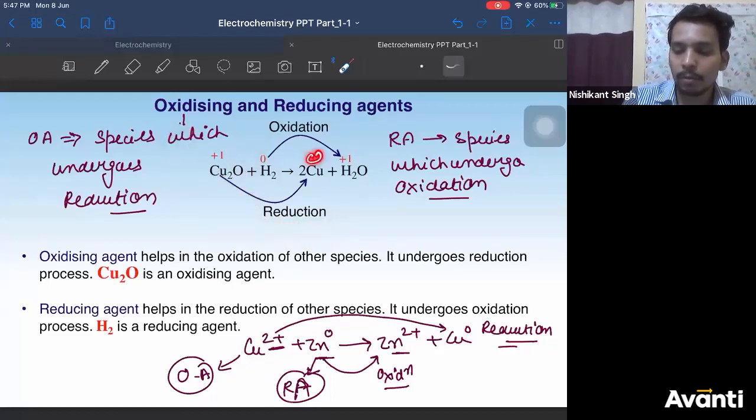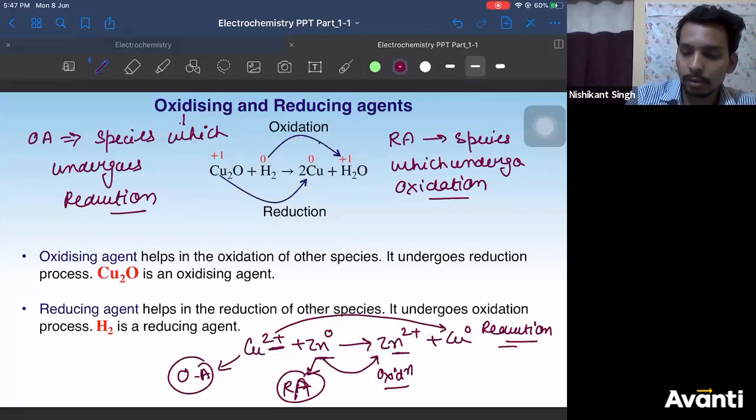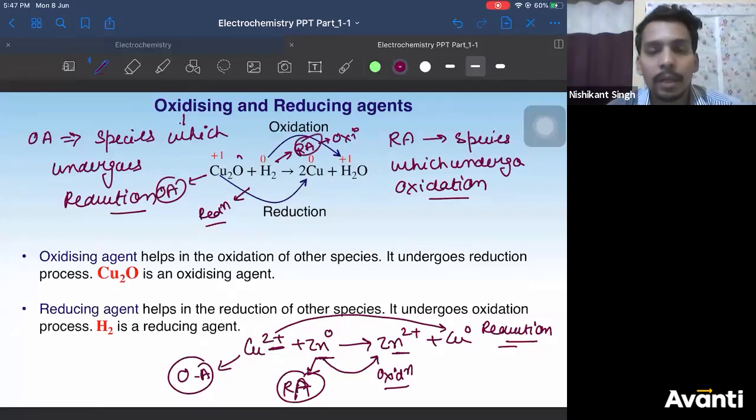Copper here is 0. In water you can similarly find hydrogen oxidation state is plus 1. So hydrogen is going from 0 to plus 1. So it is oxidation, it is reduction. So the species which is undergoing reduction will be known as oxidizing agent, and the species which is undergoing oxidation will be known as reducing agent. Okay? This is as simple as possible.